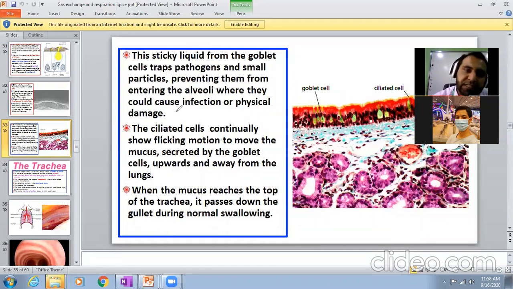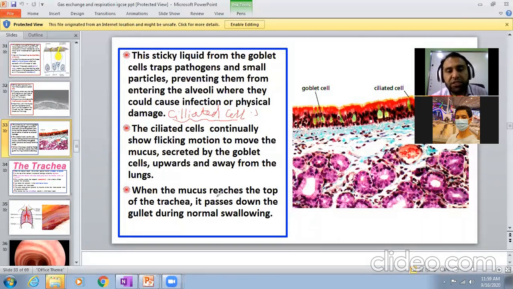Now, function of ciliated cell. Give a title, function of ciliated cell. Ciliated cells continuously show flicking motion to move the mucus secreted by the goblet cell upward and away from the lungs.